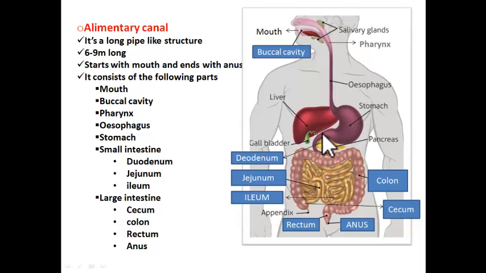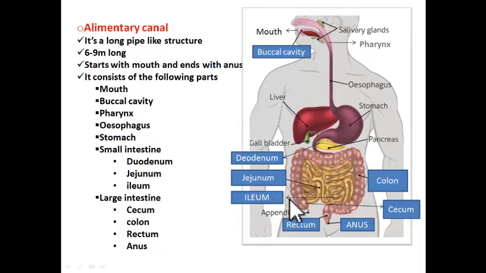So from here it is small intestine up to this region. It goes this way, coils and ends here. So from here to here it is small intestine. This small intestine has 3 parts. This C-shaped region is called as duodenum. Then next, the coiled pipe up to some region, it is jejunum. Then the remaining coiling pipes is called as ileum.